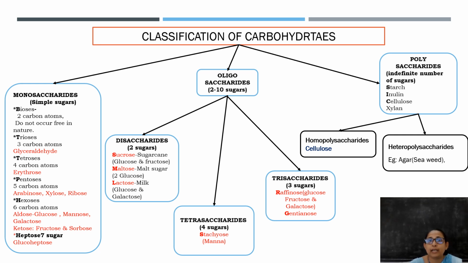The next category coming under the classification of carbohydrates is polysaccharides. Polysaccharides contain an indefinite number of sugar moieties. Very good examples are starch, inulin, cellulose, xylan, etc. This is again broadly divided into two types, homopolysaccharides and heteropolysaccharides. Homopolysaccharides are completely made up of similar types of sugar moieties, whereas heteropolysaccharides are made up of different types of sugar moieties, for example glucose and fructose. Whereas if a carbohydrate is made up of only glucose moieties, it is known as a homopolysaccharide.